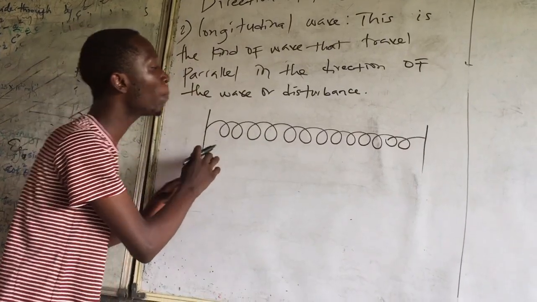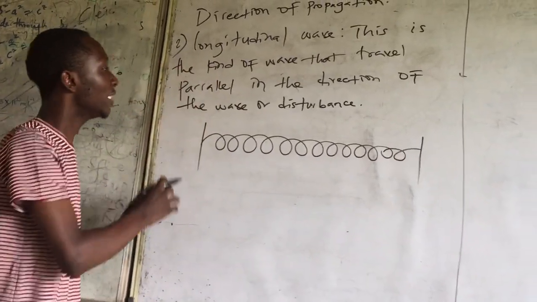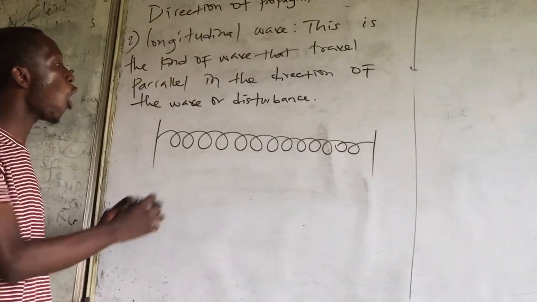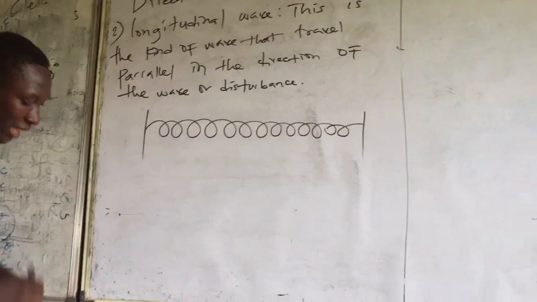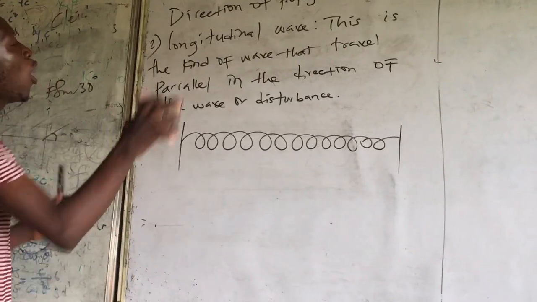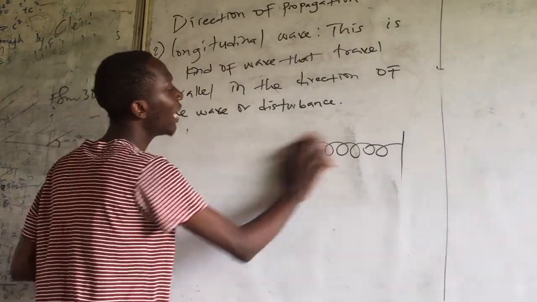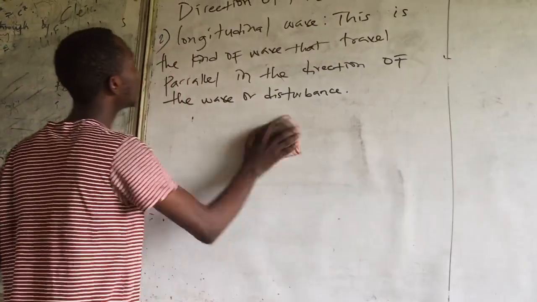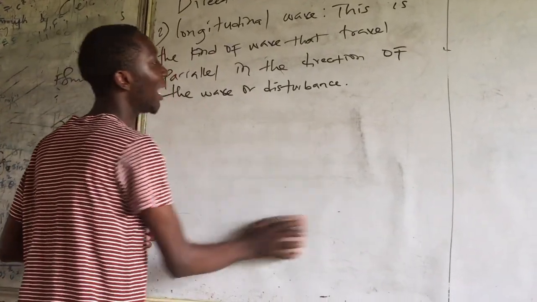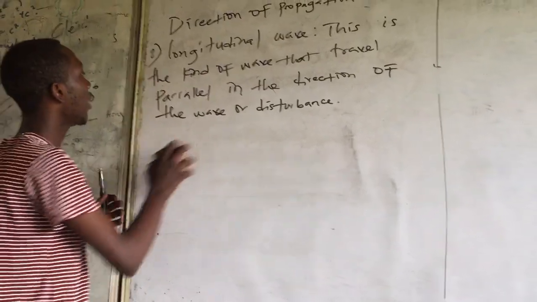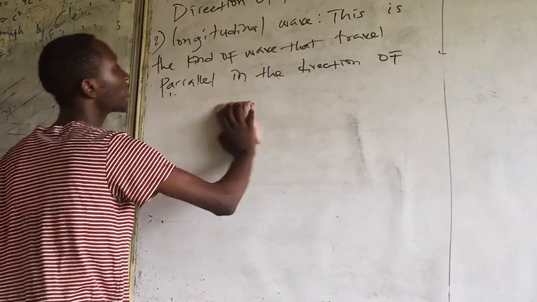So this wave travels parallel in the direction of the disturbance or wave. So that is the two types of wave under direction of propagation. And then we have two types of wave under medium, making it 4 types of wave.